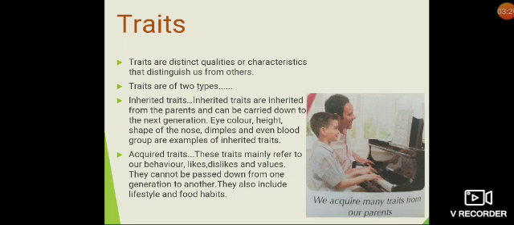Acquired traits also include lifestyle and food habits. Certain behaviors that help a person survive are also considered acquired. In a diverse country like India, we get different kinds of food in different places. Our food habits also get influenced by the place we are living in. We must respect the food habits of others.